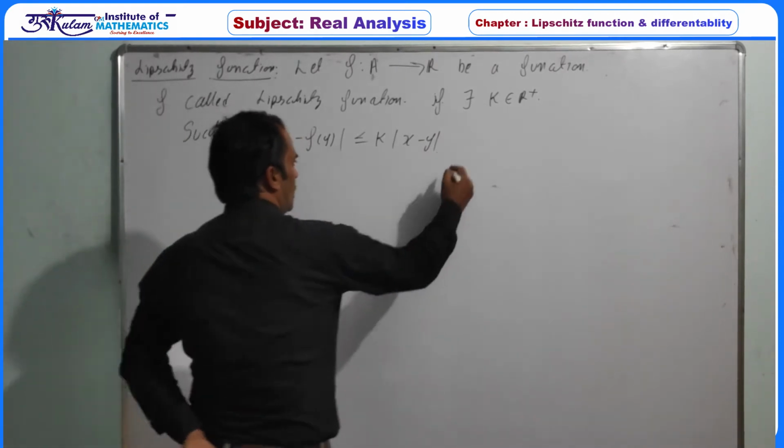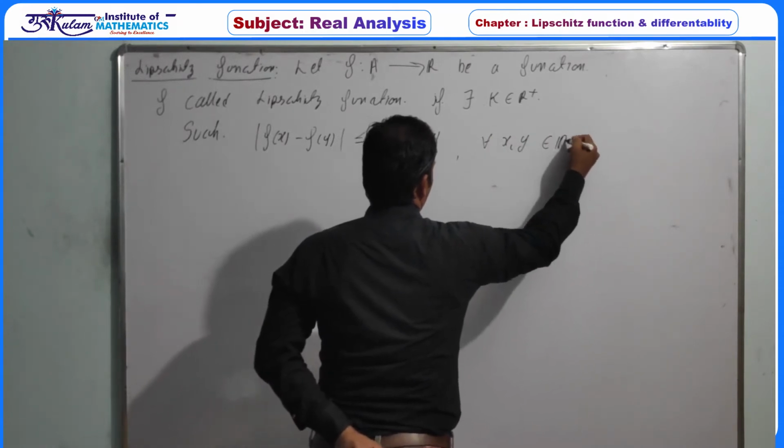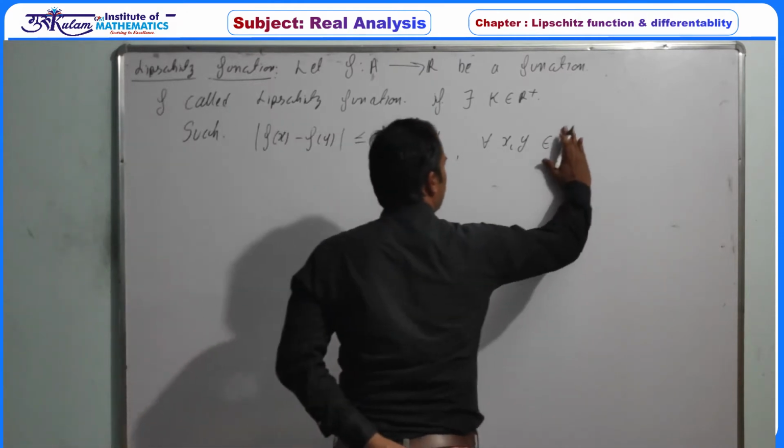And this property holds for every x and y belonging to A.